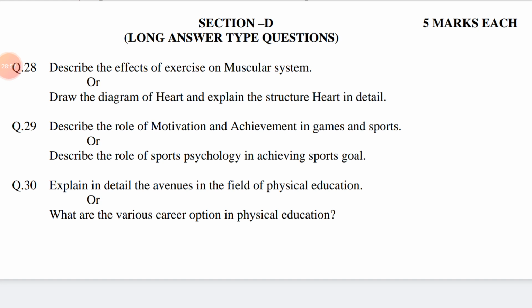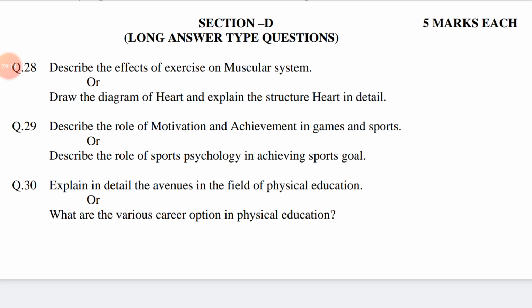Number 5, faster recovery from injury. Number 6, muscle work with greater speed. Number 7, endurance of the muscles developed. Number 8, proper shape of the body. Number 9, efficient use of diet. 10, reducing chances of obesity. Or